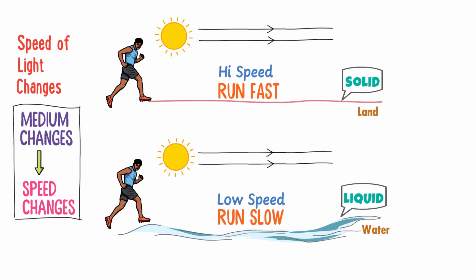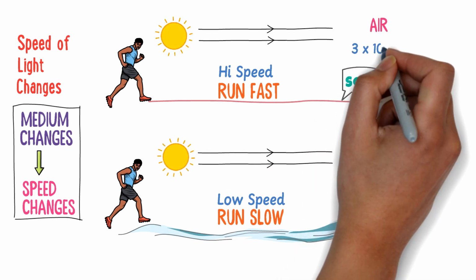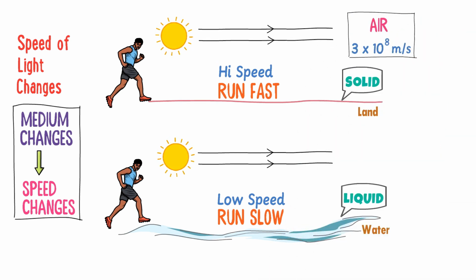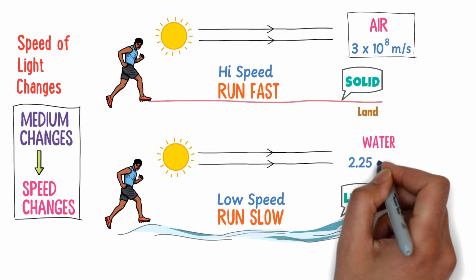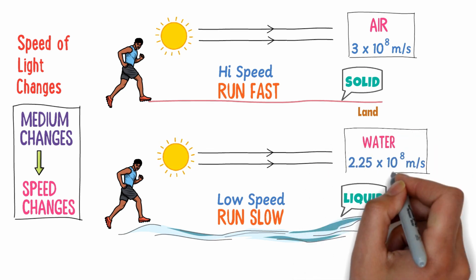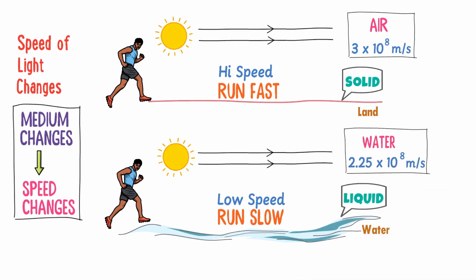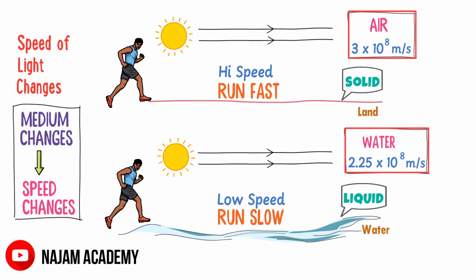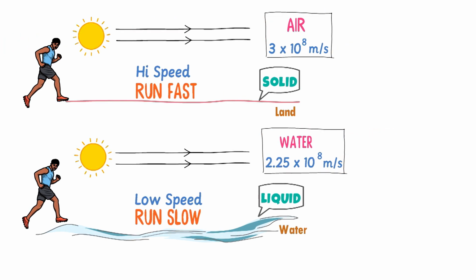For example, the speed of light in the air is 3 into 10 raised to the power 8 meter per second, while the speed of light in the water is 2.25 into 10 raised to the power 8 meter per second. Thus we learn that just like Mr. Q, the speed of light changes in different media. Therefore note it down that when medium changes, speed of light changes.